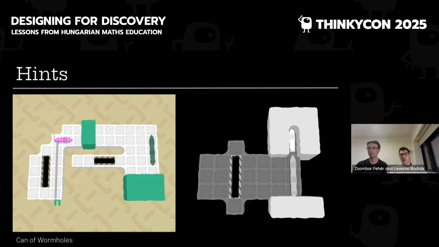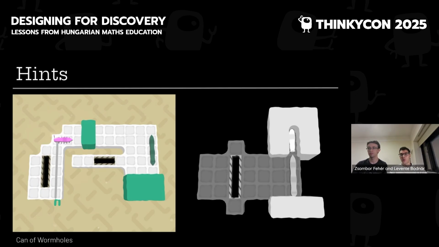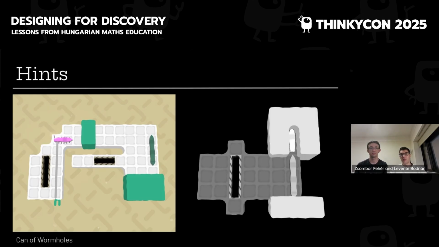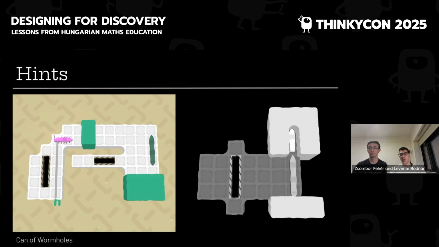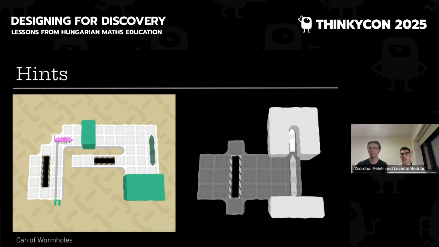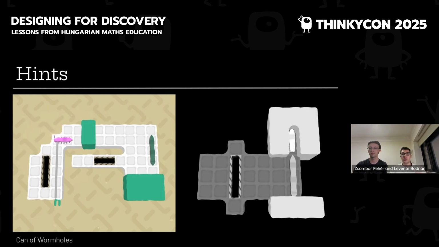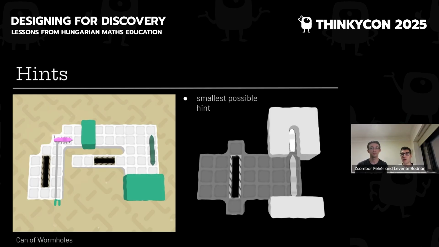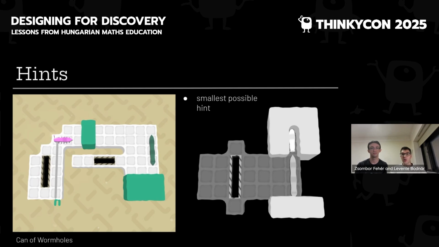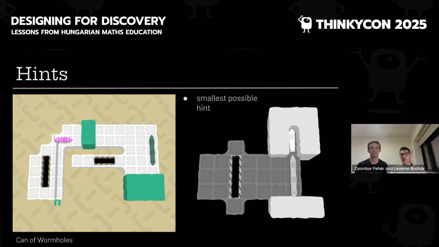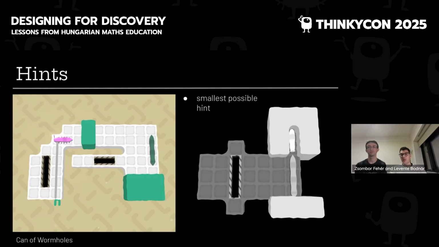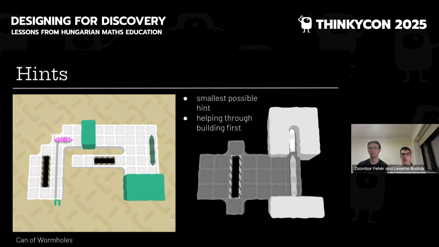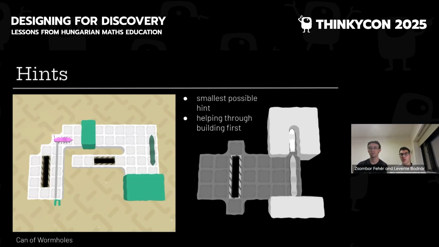Now, this is very similar to the Pósa method, where hints can take the form of a helpful question or a helpful problem. Instead of giving away the idea of the original maths problem, we can ask, can you solve this easier problem? Remember, we want to give the smallest possible hint that gets you over the hurdle. Of course, it's much easier in teaching, where you can talk to the student and you can figure out what the best hint is interactively. In puzzle games, the feedback to the designer is much smaller, and so it's hard to prepare for every possible scenario.